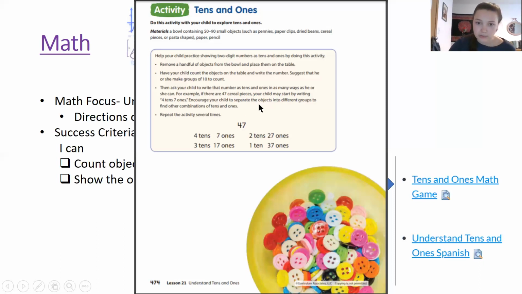Encourage your child to separate objects into different groups to find other combinations of tens and ones. Repeat the activity several times. So if you continue watching, I'll show you an example of what this could look like if you were to do it with some objects at home.